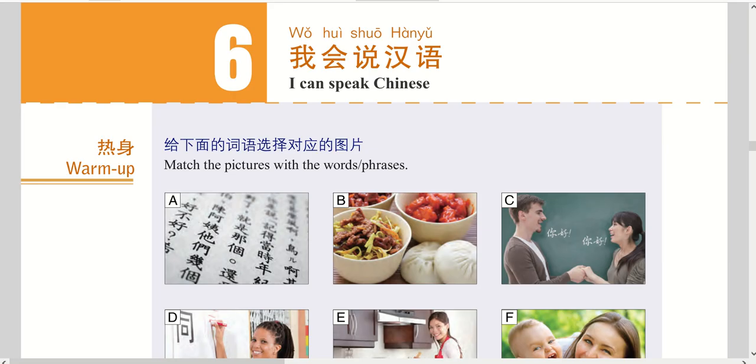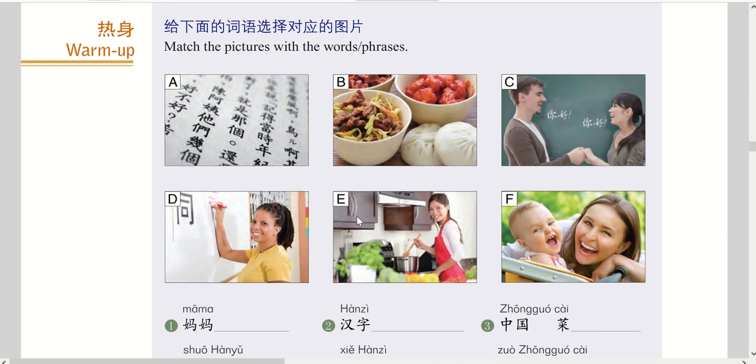First of all, we have a little warm up activity. In the start of this chapter, the first is mama. The answer is E. Second is Hanzi, character. The answer is A. Third one is Zhongguo cai, Chinese meal. The answer is B.